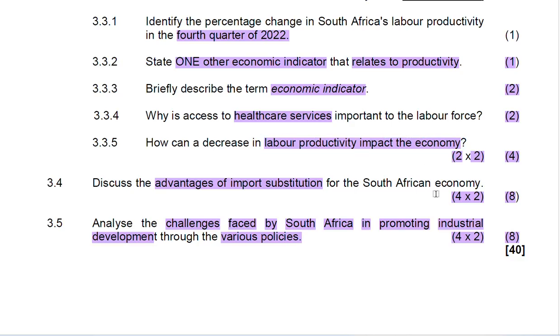Then, if we look, I'm going to provide you more than four, but in the paper, if you were to get the same question, you need to only provide four, not all that I'm going to provide you. I'm going to give you eight, but the candidate was only required to provide four. So if the same question were to come, you will be required to only provide four.